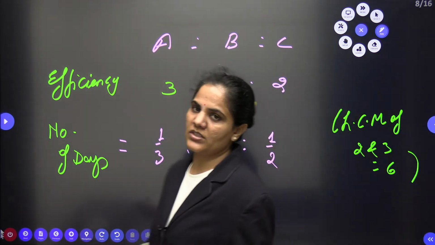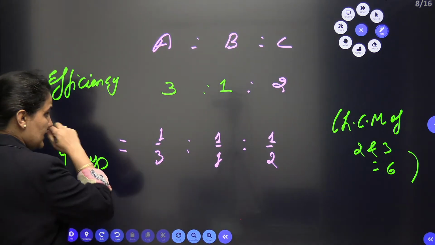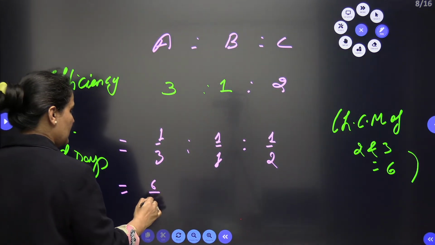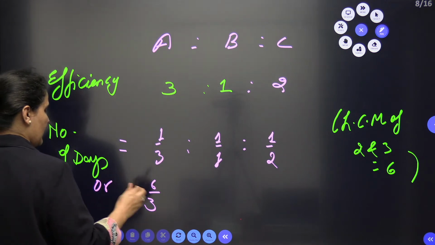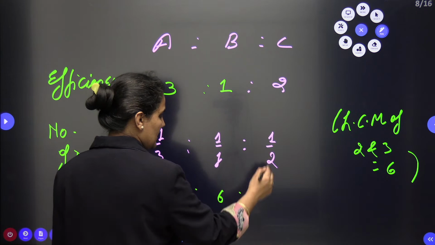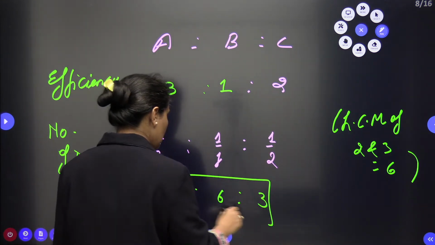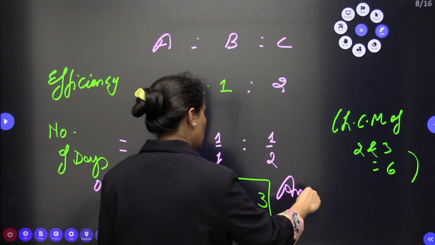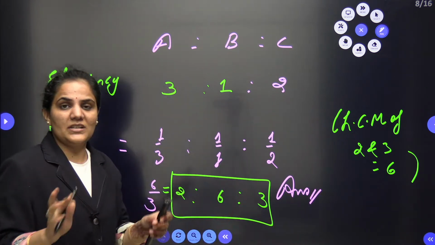When I approach, the number of days for A will be 6 by 3, that is equal to 2. 6 by 1 is 6, 6 by 2 is 3. So this will be my required ratio. How simply the question is asking.